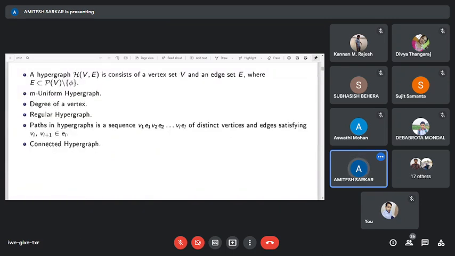The degree of a vertex is the number of edges containing that vertex. A hypergraph is said to be regular if the degrees of any two vertices are the same. Next, a path in a hypergraph is an alternating sequence of vertices and edges, v1 e1, v2 e2, up to vl el, where the vi's are distinct and the ei's are also distinct. A hypergraph is said to be connected if for any two vertices, there is a path connecting them.